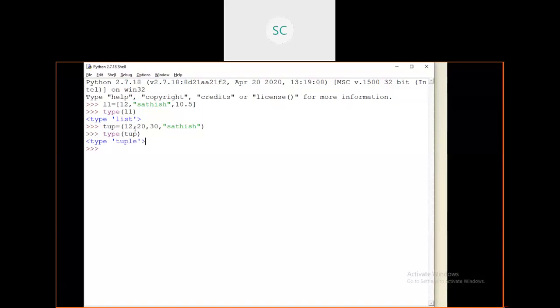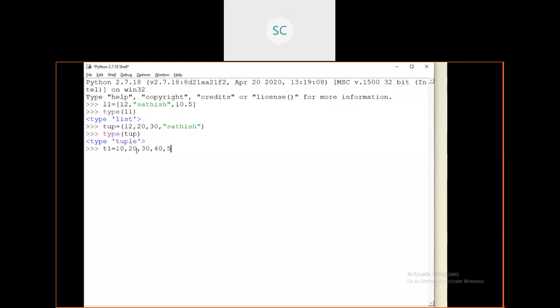Internally we are not mentioning the type here, right? Internally it is taking it as a tuple. If you are mentioning parentheses, it will take it as a tuple. Like see, I'm taking one t1. t1 equals 10, 20, 30, 40.